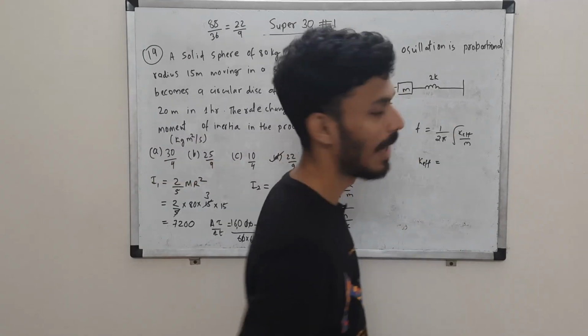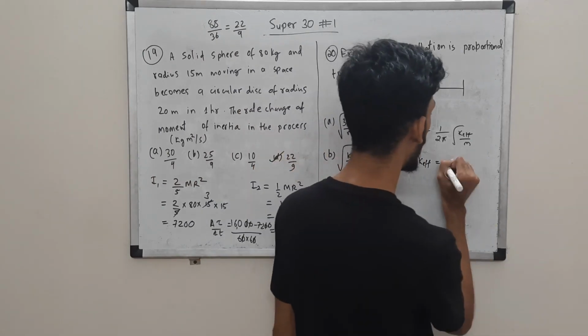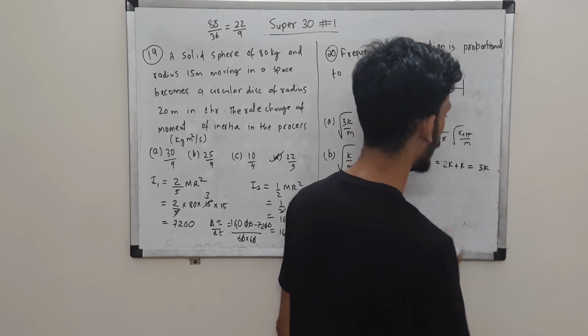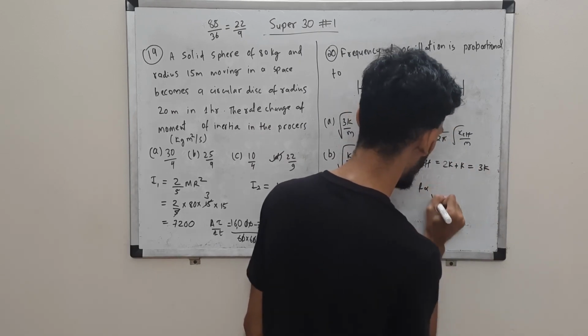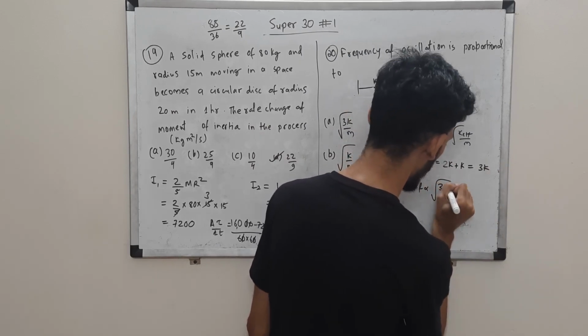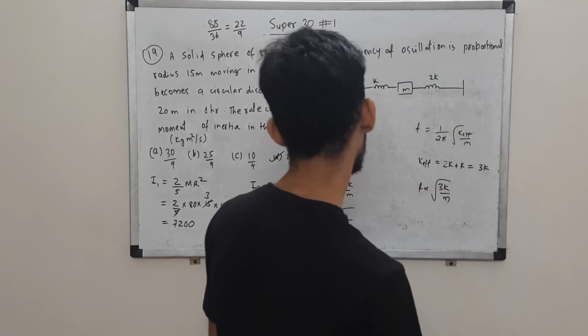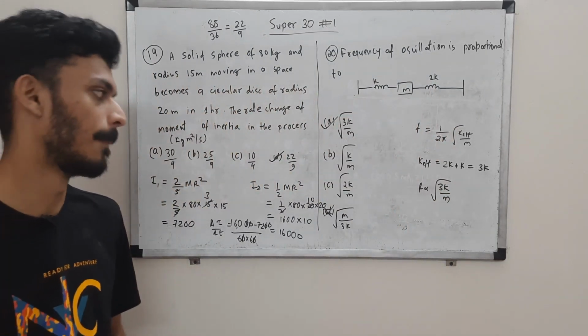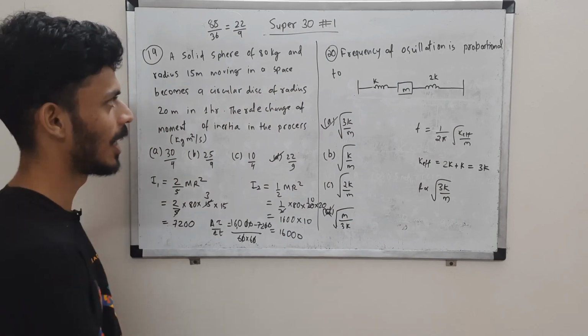So this is a parallel combination, and in parallel combination we just add, right, 2k plus k, which is 3k. So frequency is proportional to under root k effective by m, which is 3k by m, where m is the mass of the block. So option A, under root 3k by m, is the correct choice over here. Over to the next one.